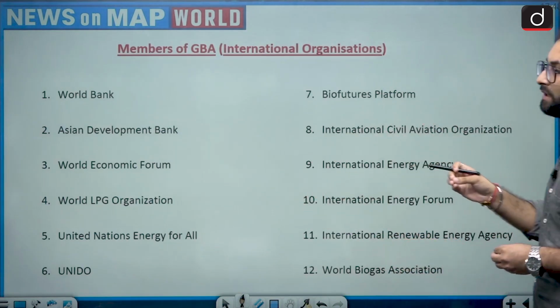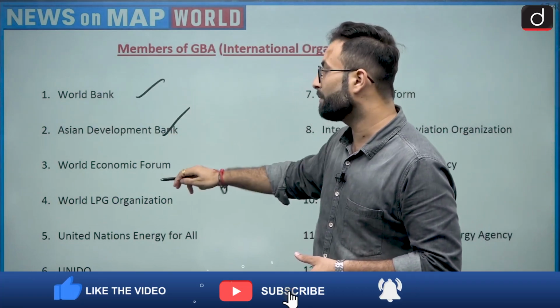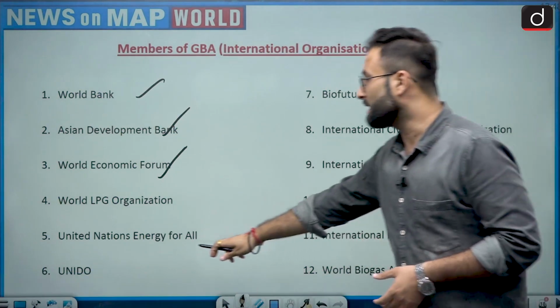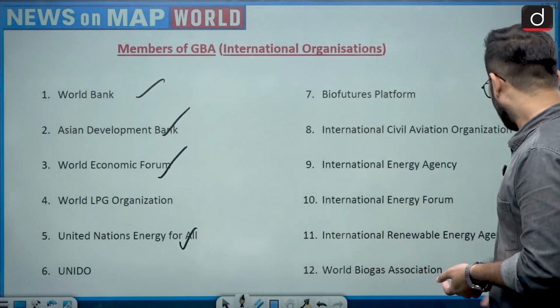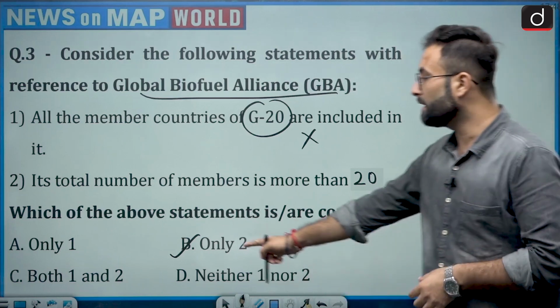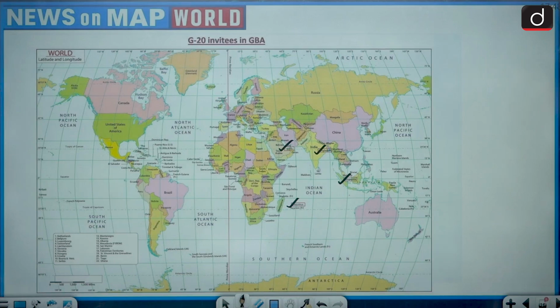You can say most of the most renowned institutions are part of it: World Bank, Asian Development Bank, World Economic Forum, UNIDO, United Nations Energy for All. These are basically part of your GBA. Now coming to the answer again, here you will be seeing that option B, only 2 would be your right answer. Coming to the next question, question number 4.